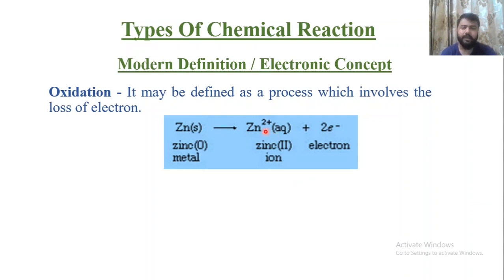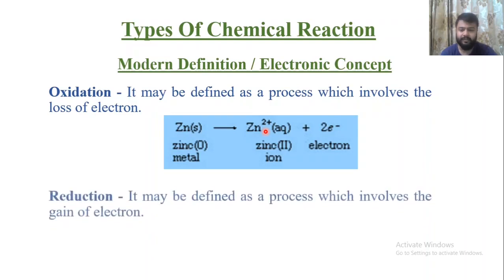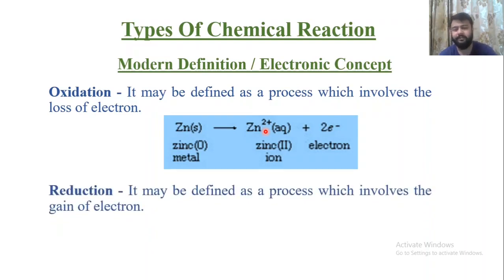So this is what loss of electron is known as oxidation, and the totally opposite thing, that is gain of electron, is known as reduction. So how can you remember this? Reduction generally means something is lost, but here we have gain, totally opposite. So gain of electron means reduction, loss of electron means oxidation.